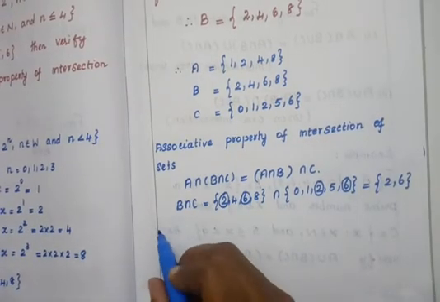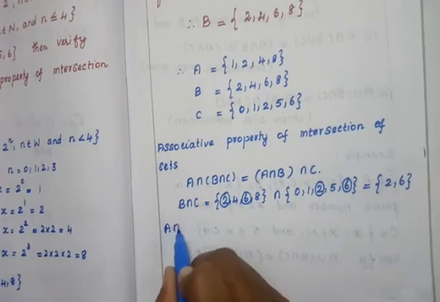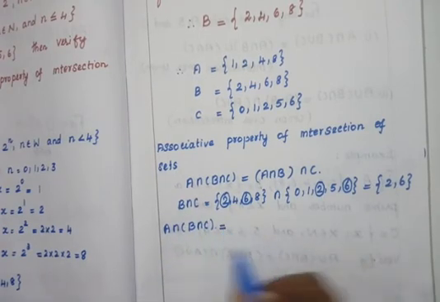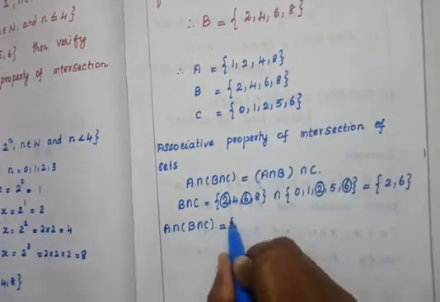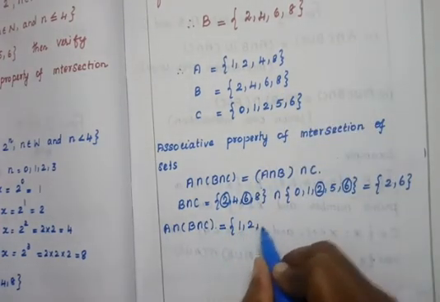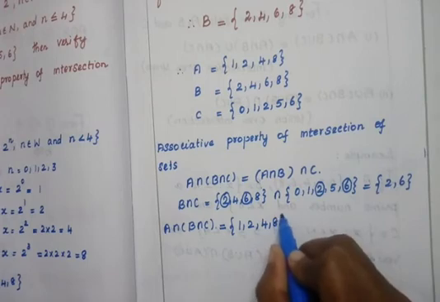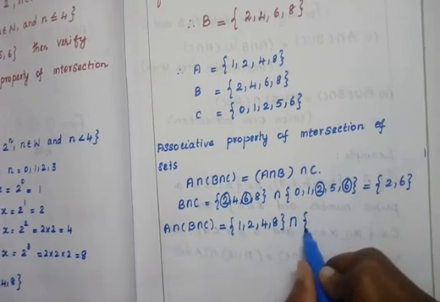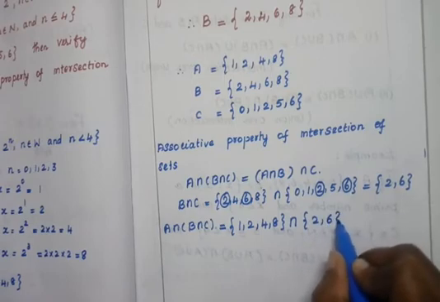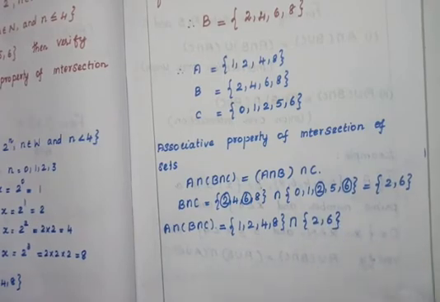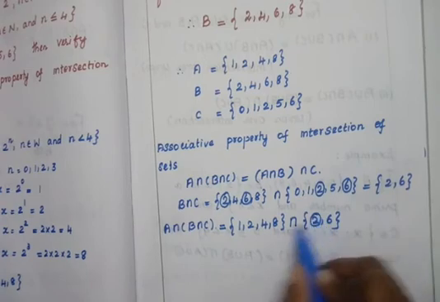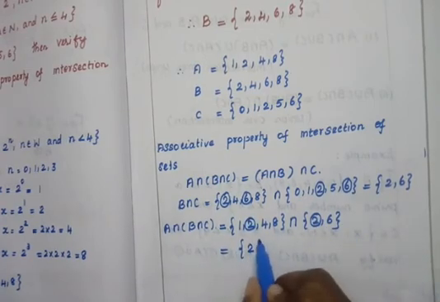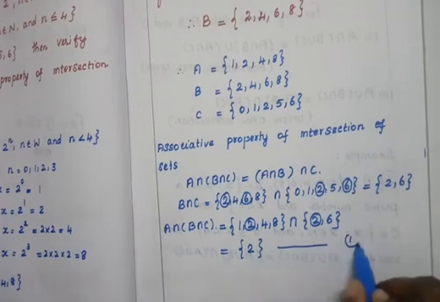Next find out A intersection bracket B intersection C. What is the A set? 1, 2, 4, 8, intersection B intersection C, which is 2, 6. Then find the common element. 2 is the only common element, equal to 2. This is equation number 1.